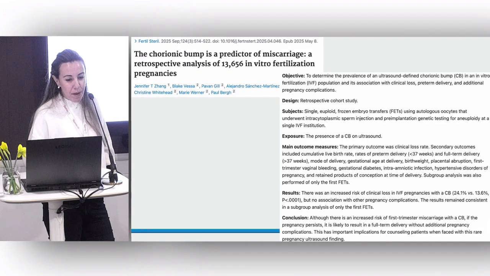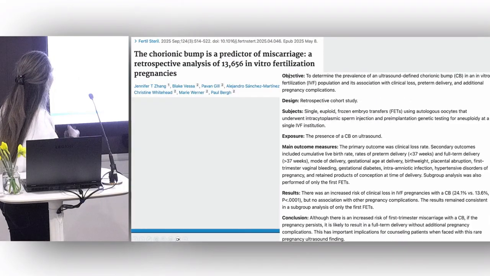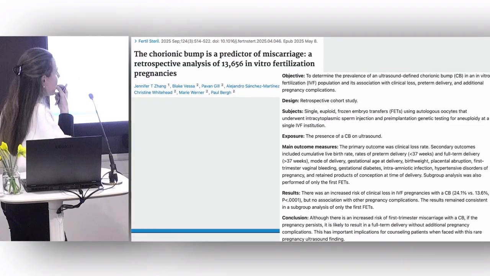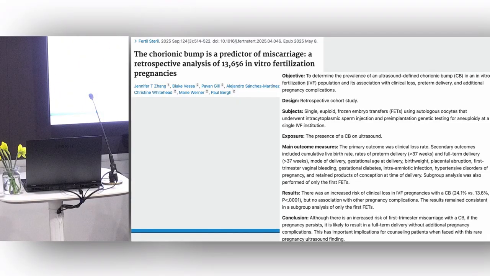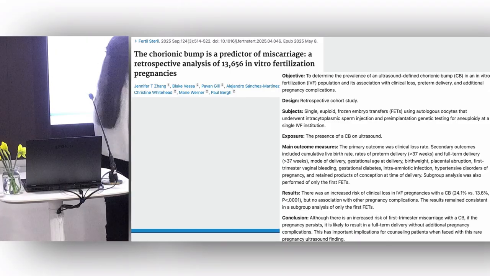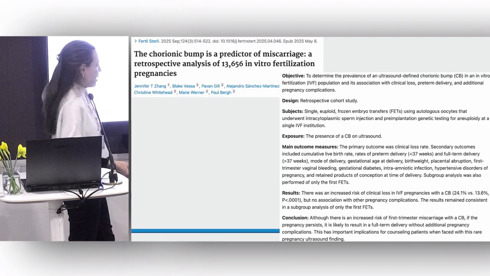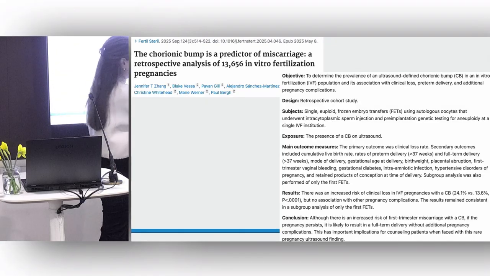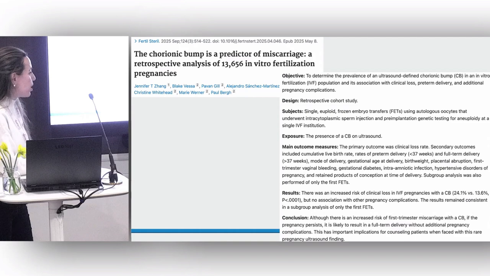I just saw this paper published last year, which I thought was quite interesting because the numbers are huge. It was 13,000 IVF pregnancies with chorionic bump. And again, you can see here that they have an increased risk of miscarriage. So if you had a chorionic bump, your risk of miscarriage was 25% versus 14% if you didn't. So there is clearly potentially an increased risk of miscarriage, but actually lots of these pregnancies resulted in a full-term delivery.